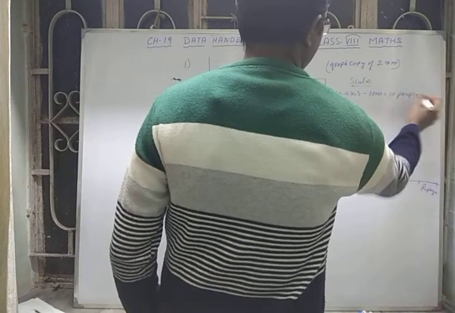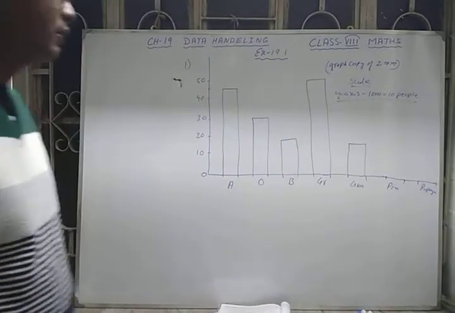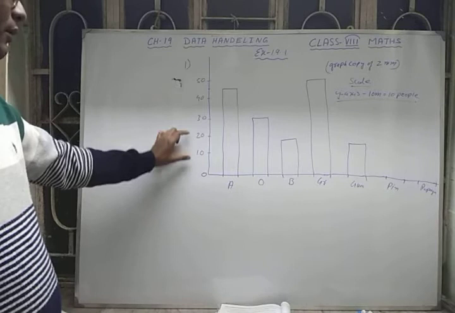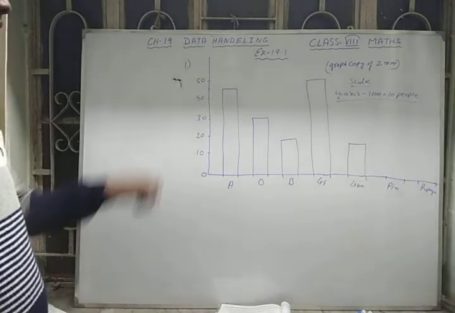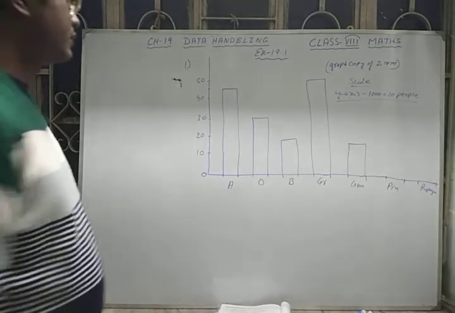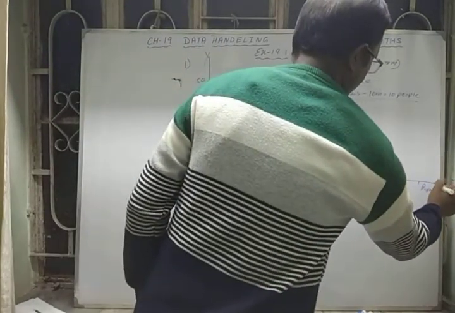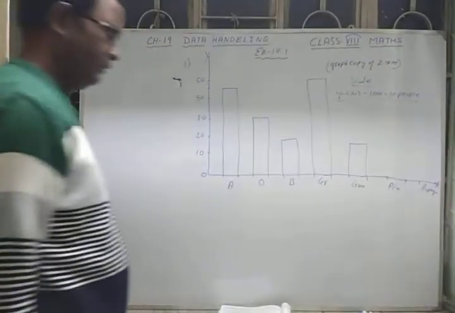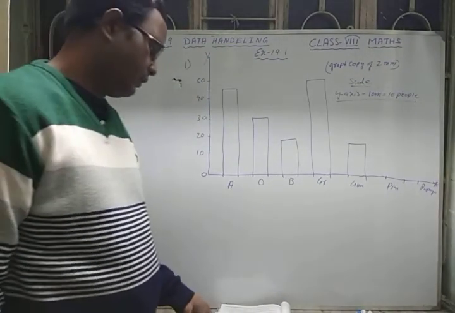You should write the scale factor, otherwise your teacher will not understand what division you have taken and how much frequency. So always write the frequency on y and the x-axis. In this way you have to draw the bar graph.